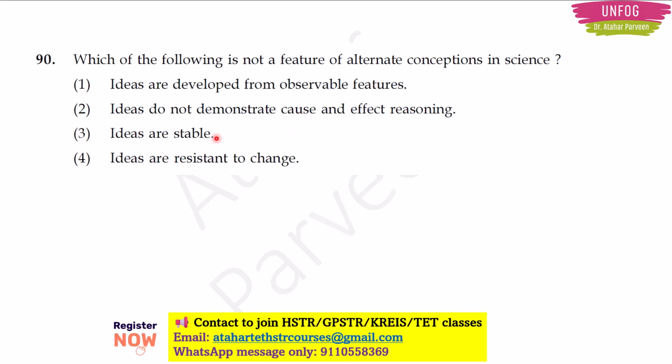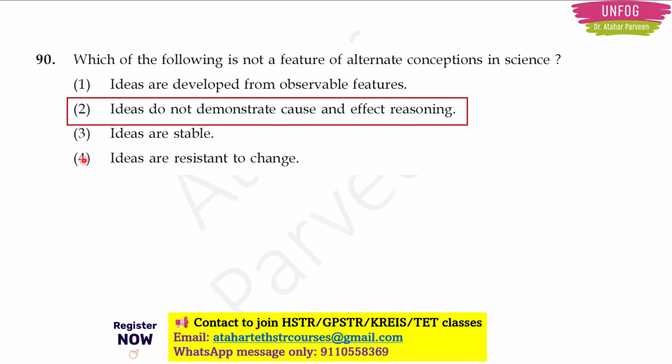Then ideas are stable. Yes, if you have a misconception, then your ideas will be stable. Ideas are resistant to change. Yes. See, if you have a misconception in science, then options 1, 3 and 4 are likely to happen, right? Option 2 cannot happen because you will have to demonstrate and show the reasoning, which is not possible here because you are already having a misconception, right?